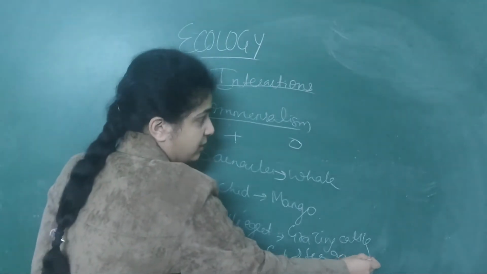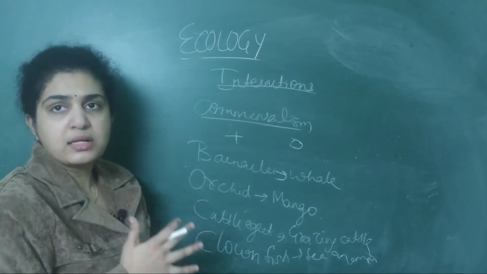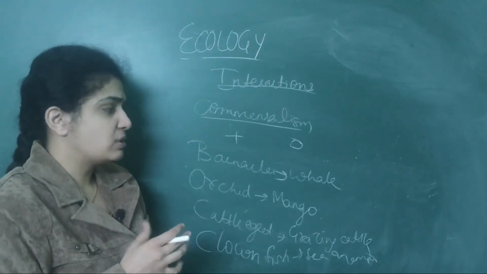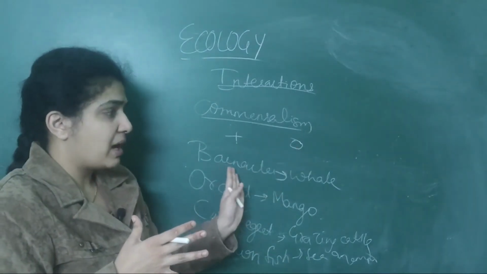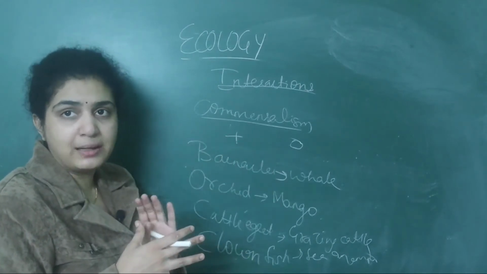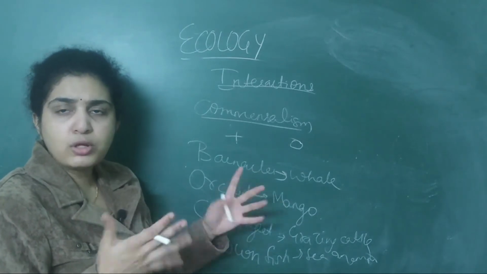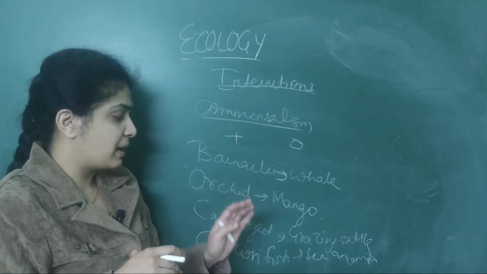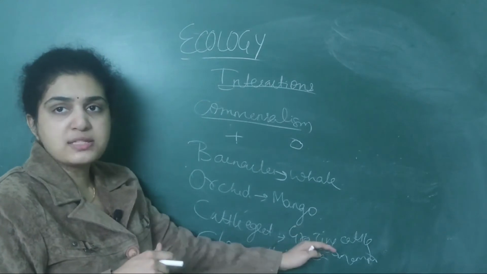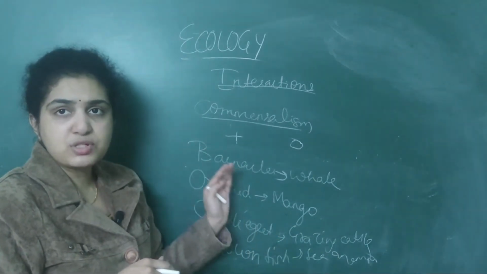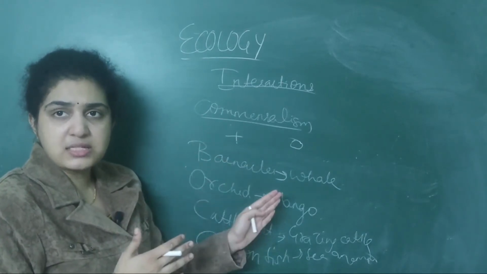I am going slow so that you all understand. In all of these, one organism is benefited and the other organism is not affected. The barnacles on the whale are benefited by staying on the whale, while the whale is not affected. Same with the mango tree: if an orchid is growing on the mango tree, there is no effect on the tree. So orchid on mango, cattle egret on grazing cattle, clownfish on sea anemone. These are the 4 examples given under commensalism.